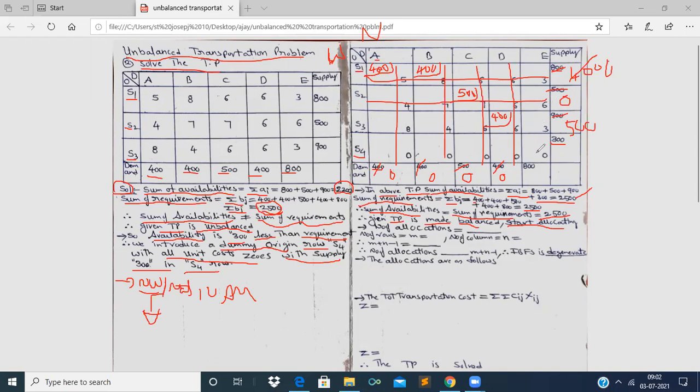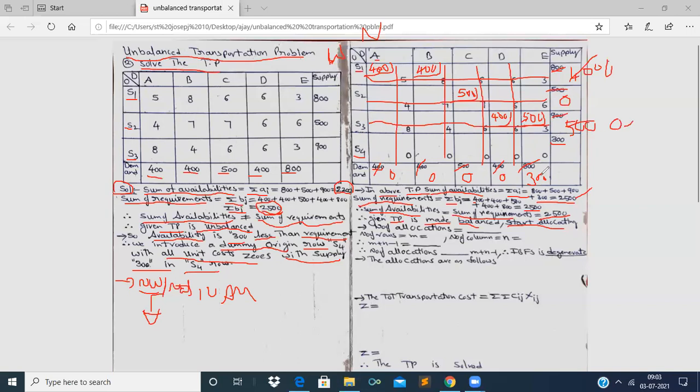In the leftover cost matrix, the topmost northwest cell is the cell 3. The corresponding supply is 500 and the corresponding demand is 800. The least value is 500, therefore allocate 500. Take out 500 from 500, make it 0. Take out 500 from 800, make it 300. Now we have to strike off the row as the row supply is 0.